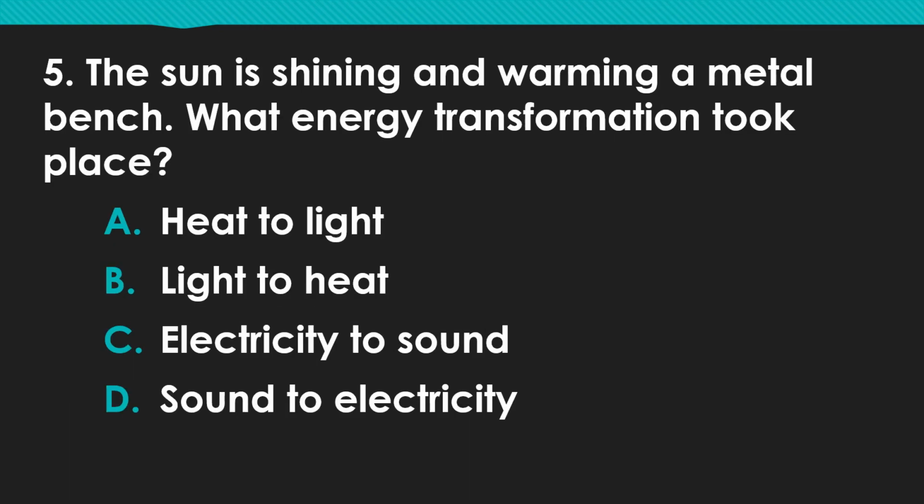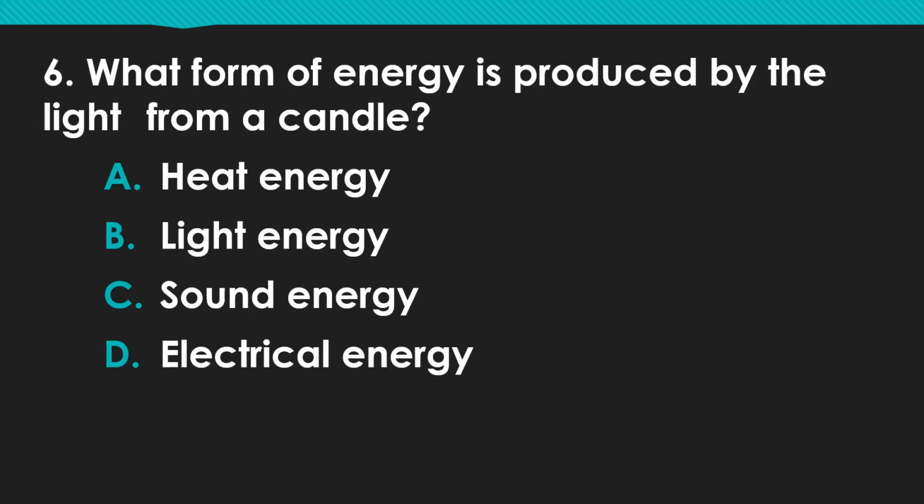5. The sun is shining and warming a metal bench. What energy transformation took place? A. Heat to light. B. Light to heat. C. Electricity to sound. D. Sound to electricity. 6. What form of energy is produced by the light from a candle? A. Heat energy. B. Light energy. C. Sound energy. D. Electrical energy.